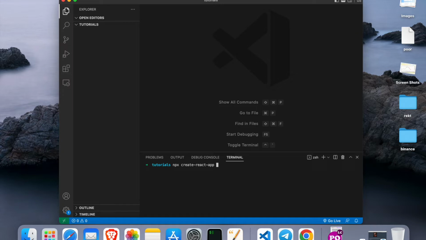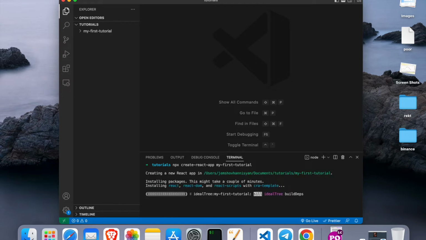So let's create another folder. Let's call it my first tutorial. Let's call it something else, you can call it whatever you want. Press enter and wait a bit.